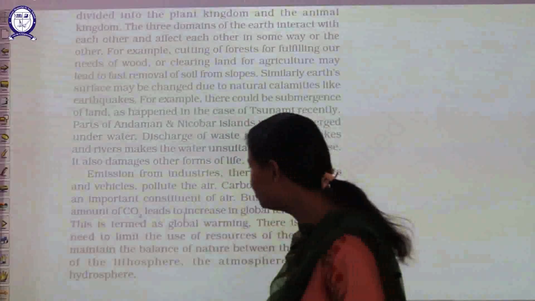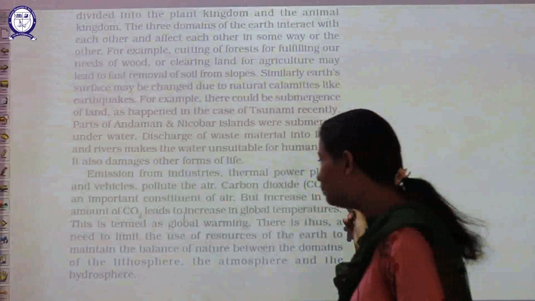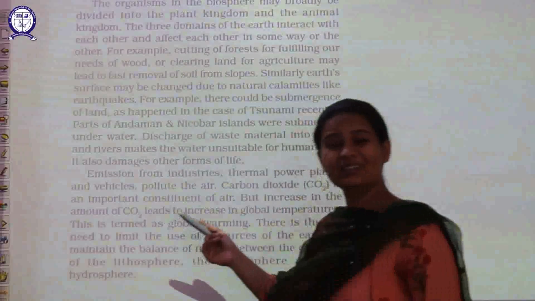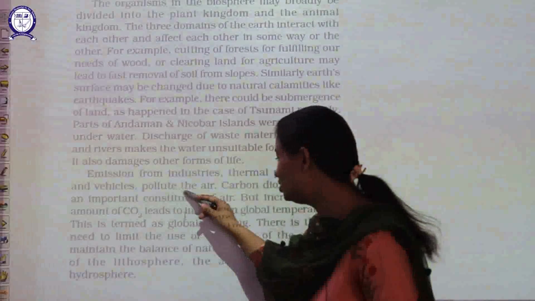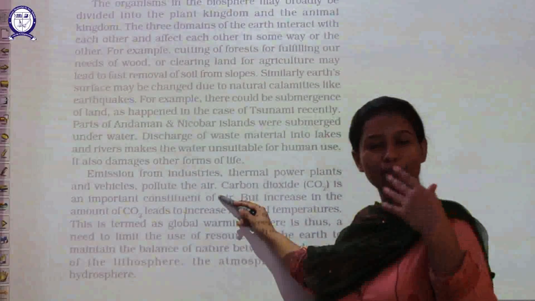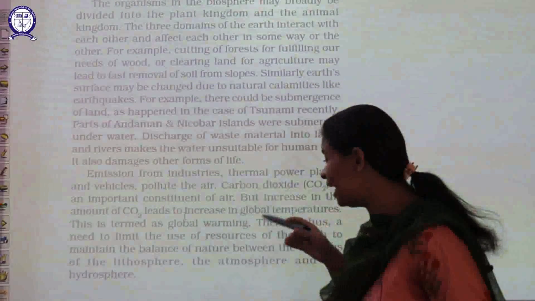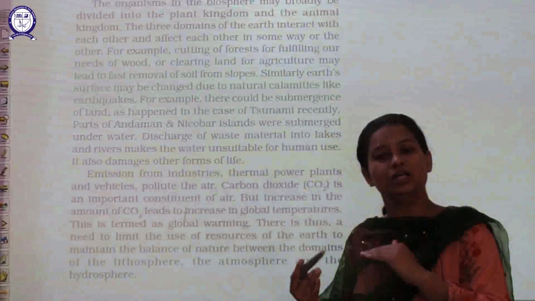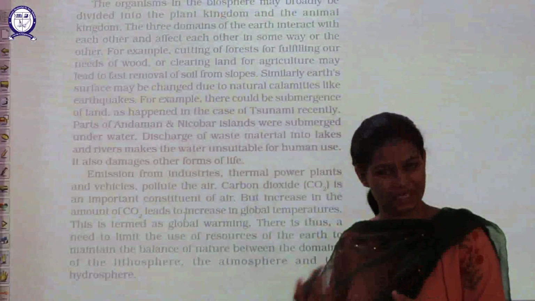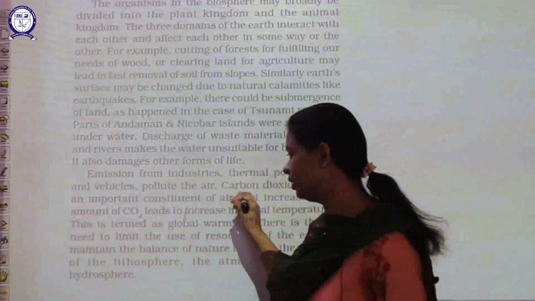Thereafter, if we talk about industries, thermal power plants and vehicles, all these things are polluting our air. The major gas responsible for spoiling the air in the atmosphere is carbon dioxide.